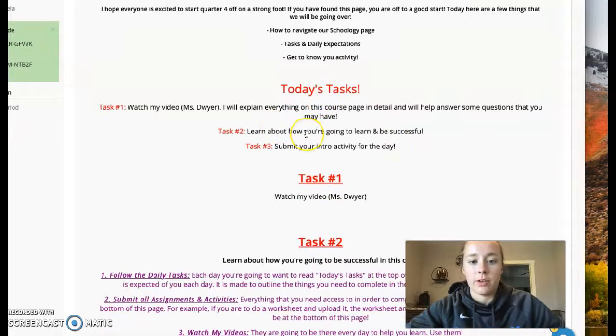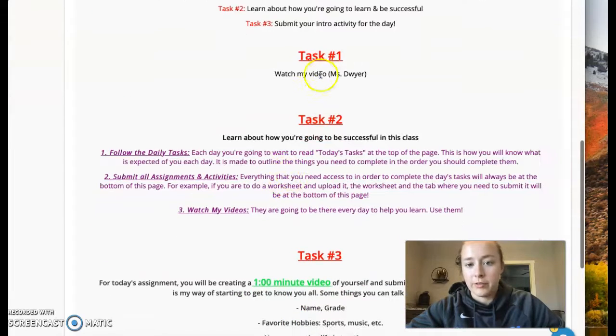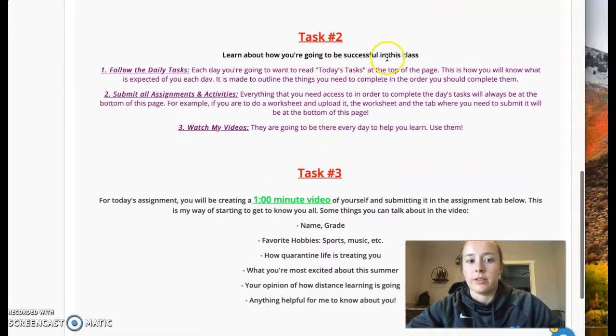Congrats. Task 2, you're going to learn about how you're going to be successful in this class. In task 3, we're going to talk about your assignment for today. Okay, so there will be a video here. Obviously, I'm making it right now. Okay, task 2, learn about how you're going to be successful in this class. So like we talked about, follow the daily tasks. Okay, they are there to help you and guide you and give you an outline of every single day.